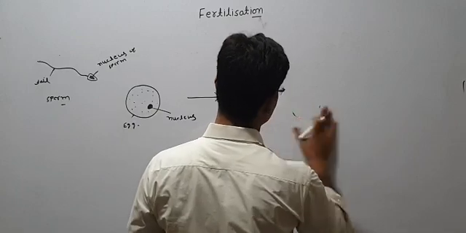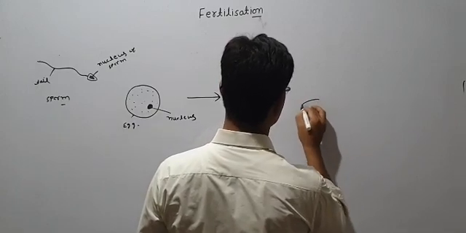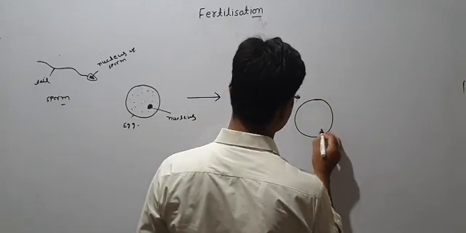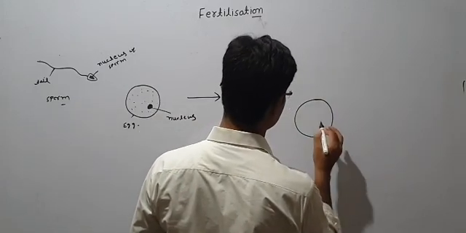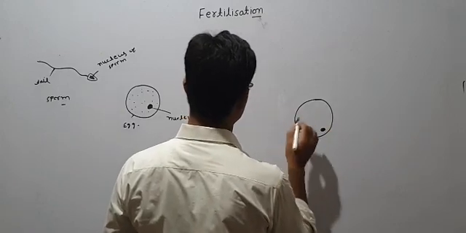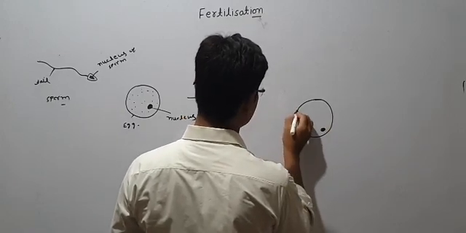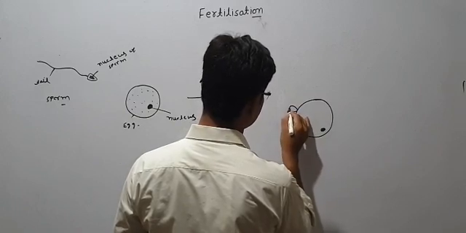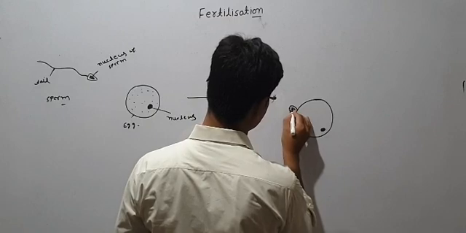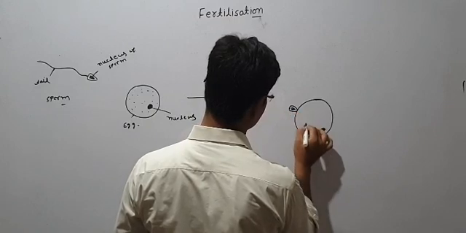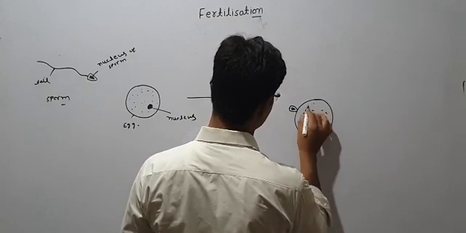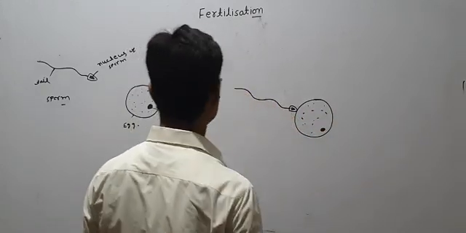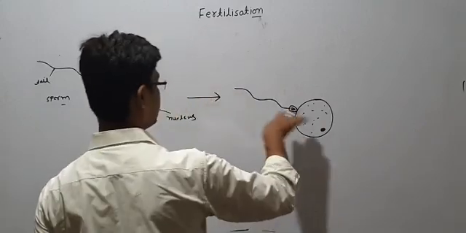This one is identical, don't be confused. This type of egg, okay, so this one just came and stuck, trying to enter inside.